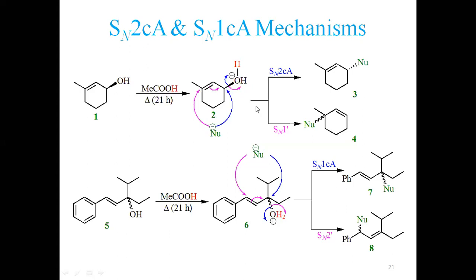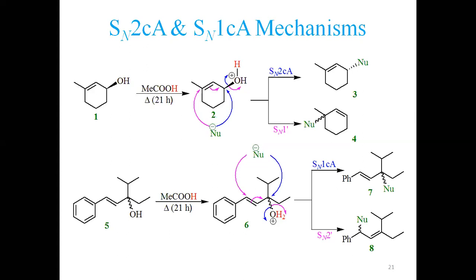So now there are two mechanisms possible here. I have presented that if, let's say, there is no double bond present here, if no double bond is present at this position, then if it is leaving, a nucleophile can simply approach this position. The nucleophile shall approach from the opposite side. If this OH is above the plane, the nucleophile shall act from behind the plane. This is the one product I have presented in structure number 3. This is called SN2.